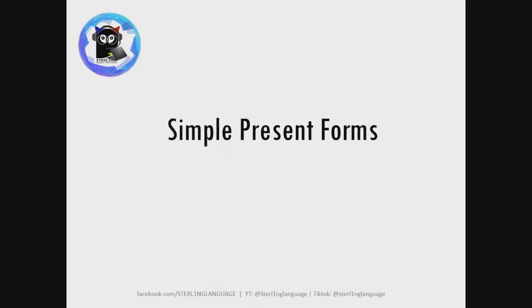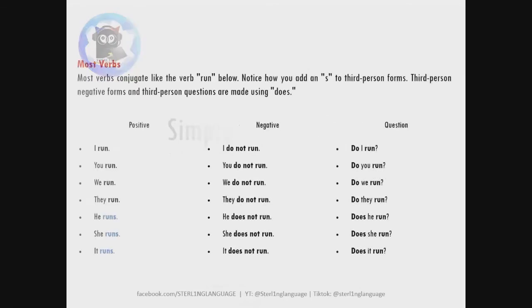Ano yung forms ng simple present? It's very easy. Basically, remember our first, second, and third person points of view. Here they are again. So yung I, you, we, they, because they're plural or first and second person, no S in your regular verbs. Ang meron lang S is yung he, she, it. Or these people have names like John, Jennifer, the dog. So there. In the negative, it doesn't matter. The verbs just maintain their original form.